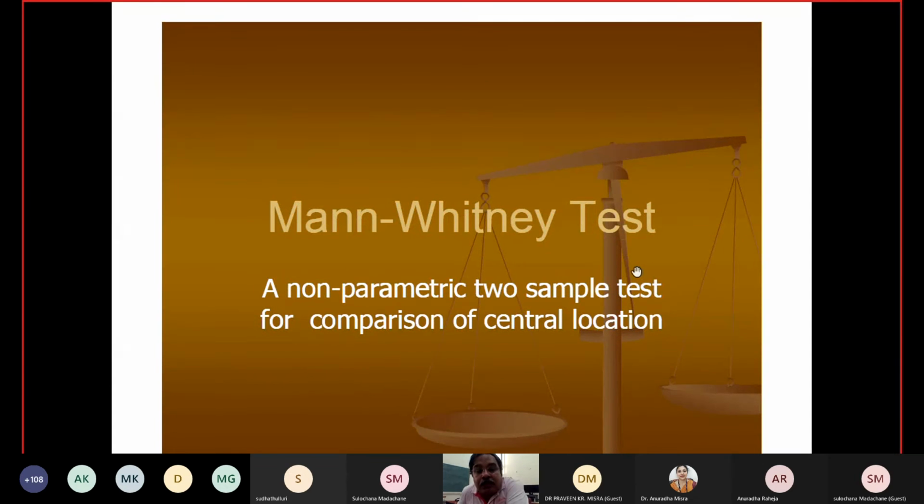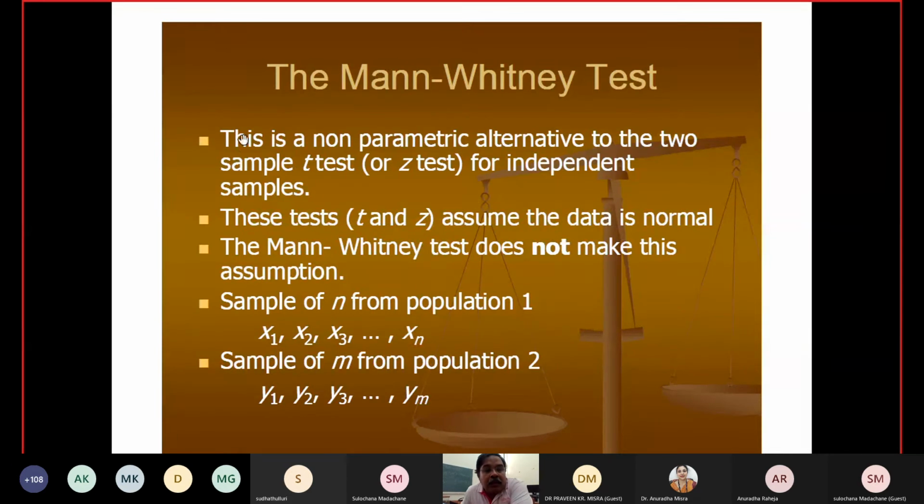I think it is the last topic for today. Okay, so the Mann-Whitney test. It is a non-parametric test for two samples, for the comparison of the central location. This is a non-parametric alternative to the two-sample t or Z test for independent samples. For equality of the means of two samples you use the t-test and Z-test, but here we cannot use them because there is no assumption about the structure, so we are using the non-parametric test. Those tests assume that the data is normal, while the Mann-Whitney test does not make any assumptions.